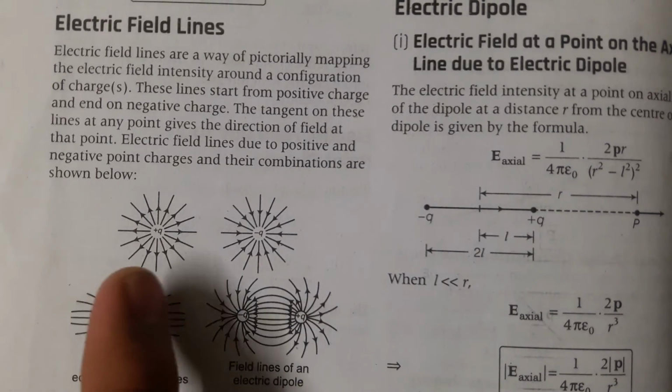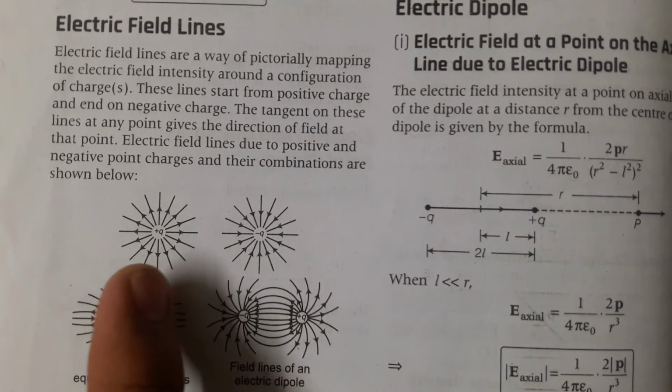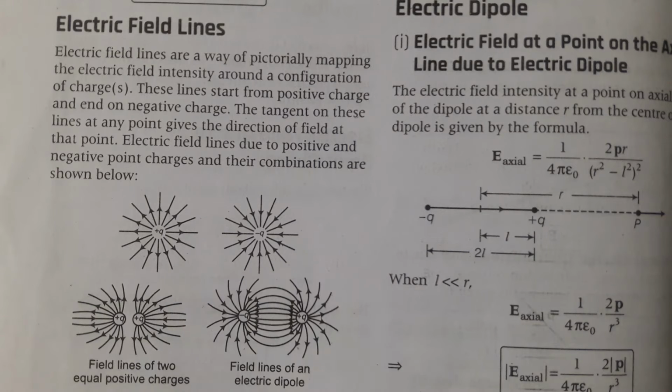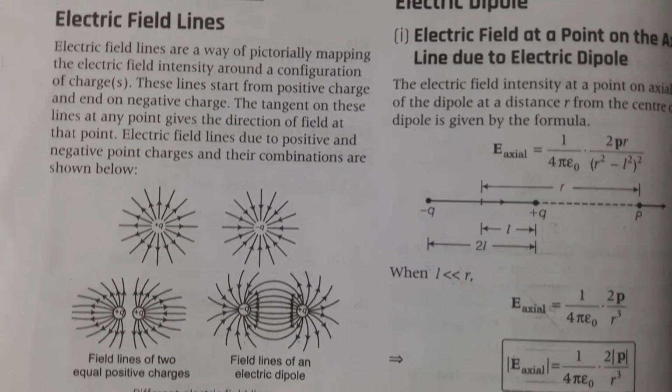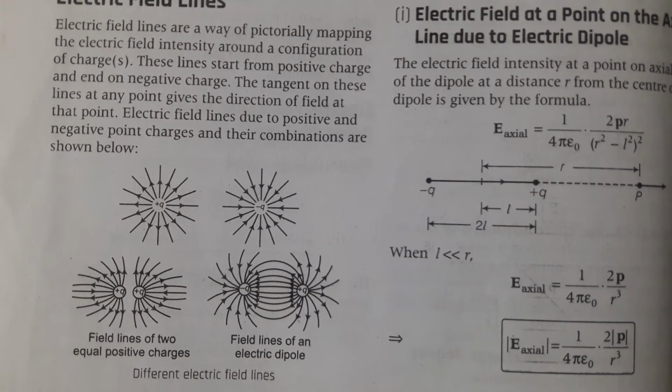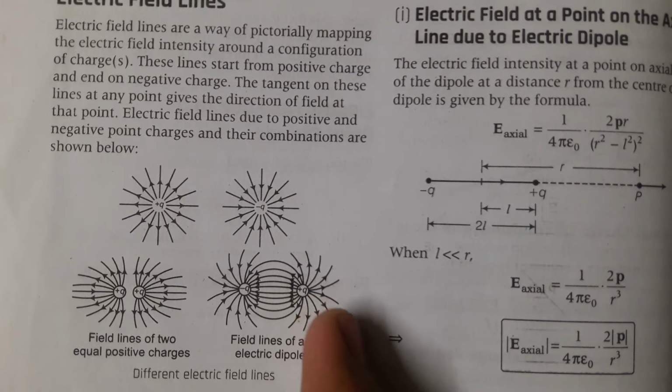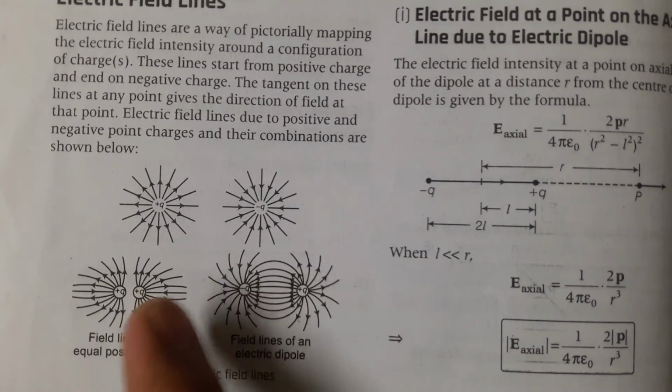Electric field lines due to the positive and negative charges and their combination are shown below. So these are standalone charges, as you can see. This one is a plus q charge, this is a minus q charge. These are two plus q charges. So the electric field lines show repulsion, there's a force of repulsion, and here we are creating a dipole, as you can see. So the electric field lines are moving from the plus q charge to the minus q charge, like this.